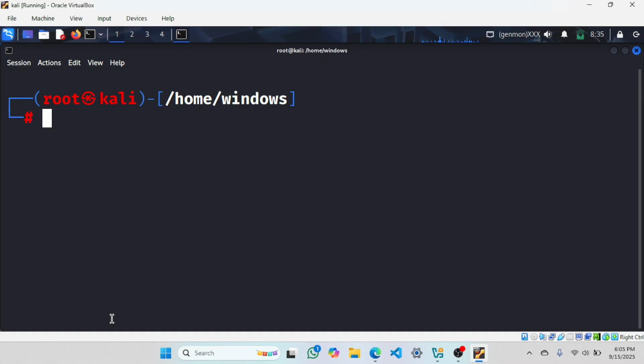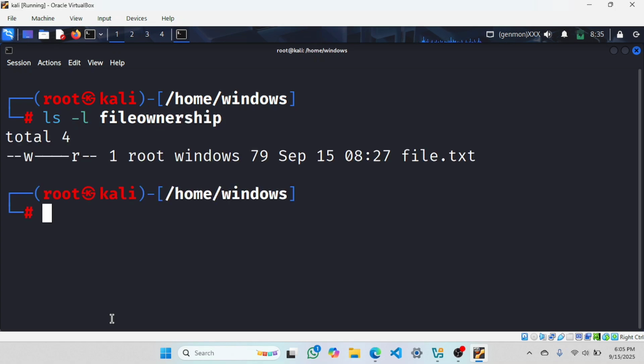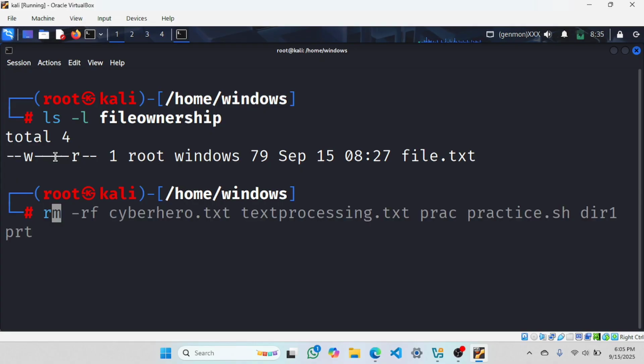If I have to check my file ownership, so it's a directory. First, what was the owner? Sorry, owner, then group, then others.